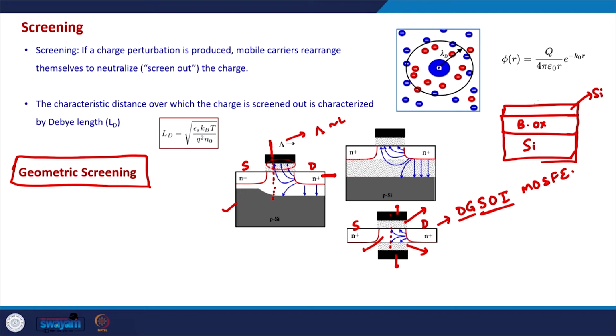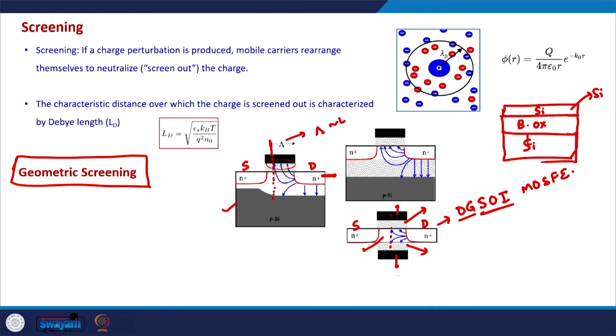So, instead of using just a bulk silicon, we use a thin layer of silicon, buried oxide and silicon. In double gate structures, we put a gate on this side as well, like this. So, this is a double gate SOI MOSFET in which we have a source, we have a drain, and in between we have a small semiconductor channel, and on both sides of the semiconductor channel we have the oxide and the metallic gate.